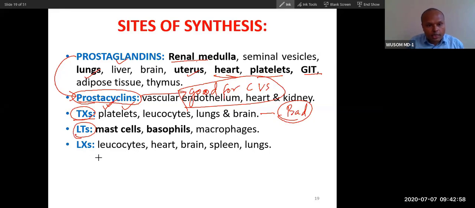Now leukotrienes are synthesized from mast cells and basophils. You know mast cells and basophils secrete many different inflammatory mediators, and leukotrienes are one of them. Leukotrienes are severely inflammatory. We will talk about this. And lipoxins are anti-inflammatory. They are present in leukocytes, heart, brain, spleen. So these are the sources where you will see prostaglandins, prostanoids, leukotrienes and lipoxins.